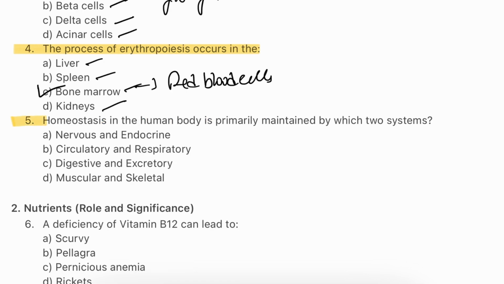Question number 5. Homeostasis in the human body is primarily maintained by which two systems? Nervous and endocrine system, circulatory and respiratory system, digestion and excretion system, muscular and skeletal system. The answer will be A. Nervous and endocrine system. The nervous system provides rapid short-term regulation through electric impulses, while the endocrine system uses hormones for longer-term regulation. Together, they ensure that the body responds to internal and external changes effectively, keeping various physiological parameters within a narrow range.